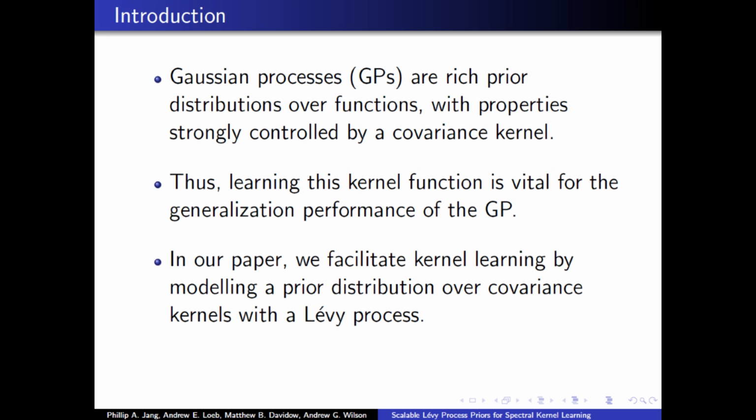Gaussian processes are rich prior distributions over functions with properties strongly controlled by a covariance kernel. Thus, learning this kernel function is vital for the generalization performance of the GP. And in our paper, we facilitate kernel learning by modeling a prior distribution over covariance kernels with a Lévy process.